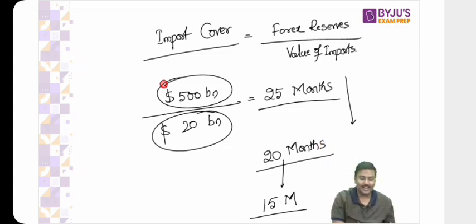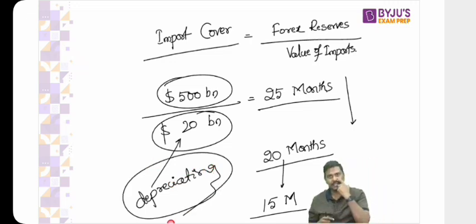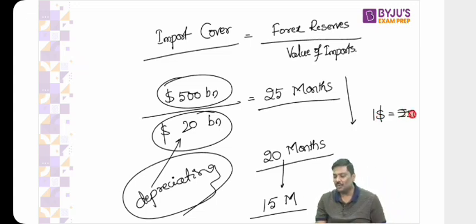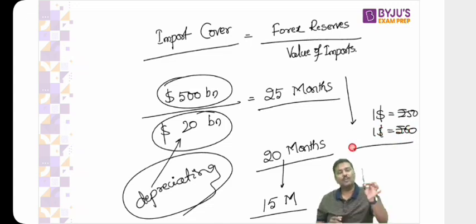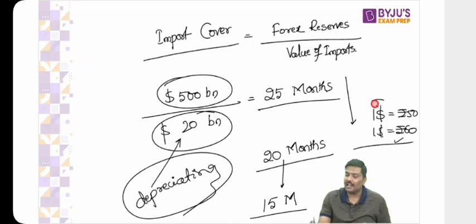And can I say that the value of imports can be affected by a depreciating rupee? Let me know. If the rupee depreciates, you might be importing, let's say, $1 worth of good. Imagine this. Today, $1 is equal to 50 rupees. Tomorrow, $1 is equal to 60 rupees. The rupee has depreciated. You have not changed the import. You're still importing only one marker. But today, you're paying 60 rupees. Will it not lead to a problem in the case of the Indian economy? Again, the answer is yes. What if it is crude oil? It becomes $2 now.